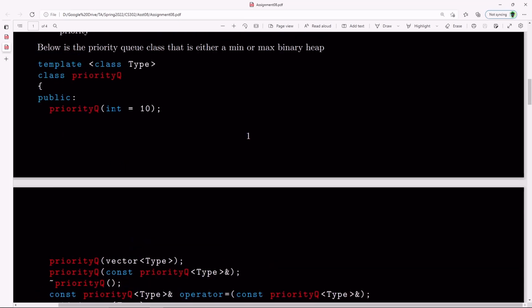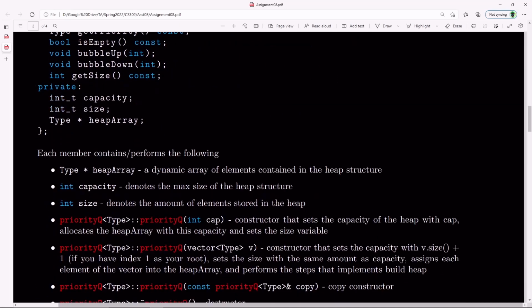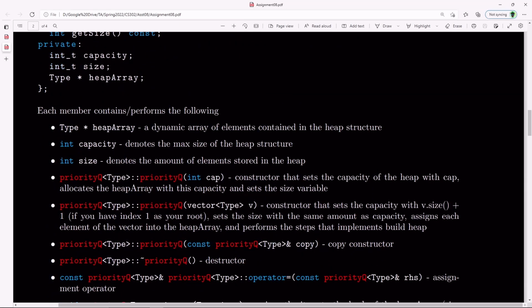So, our first constructor, it's going to use a default argument. So we go to the definitions right there. We have int cap. Well, if you don't pass anything into this constructor, cap will take the automatic value of 10. And we're going to assign this value cap to capacity, allocate the heap array, and set the size to 0, I guess, is the idea. So that's all we're going to be doing for the first constructor.